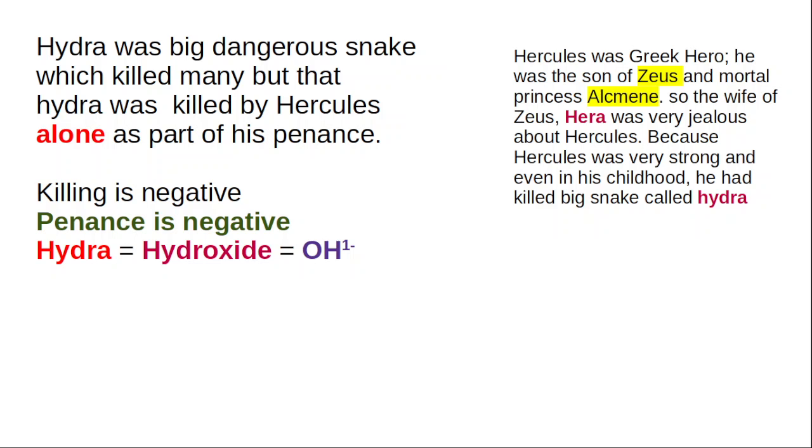Hercules was the son of Zeus and a mortal princess, Alcmene. Zeus was the supreme god of ancient Greek mythology, and he had one wife called Hera. But unfortunately, the supreme god fell in love with a mortal princess.